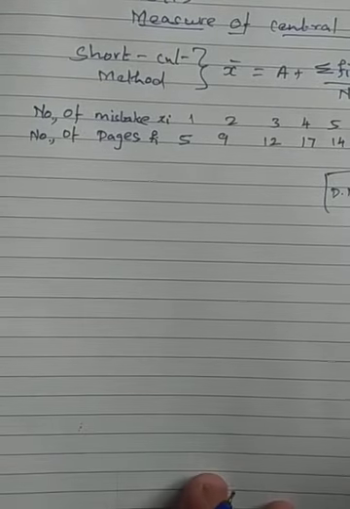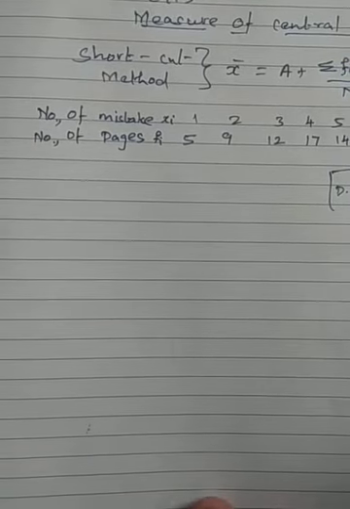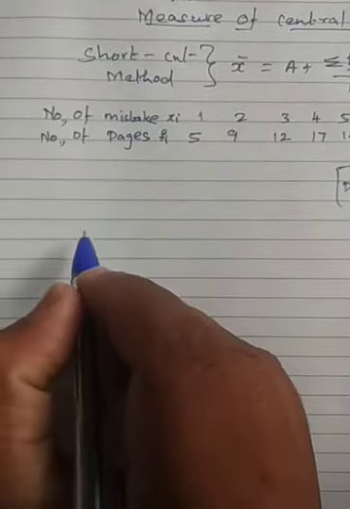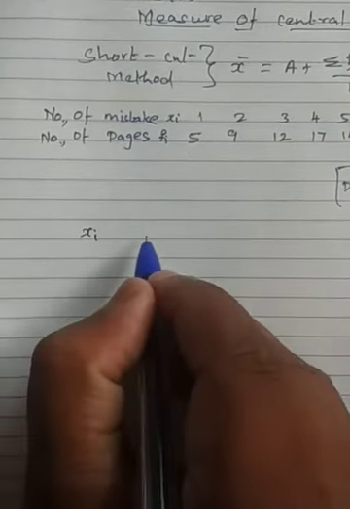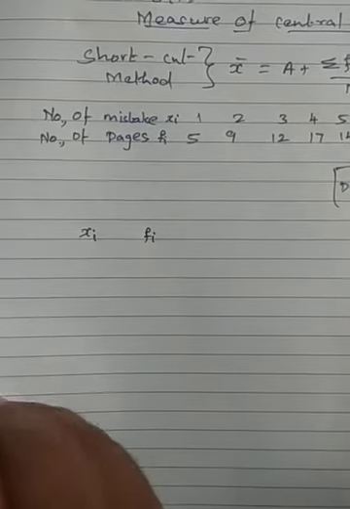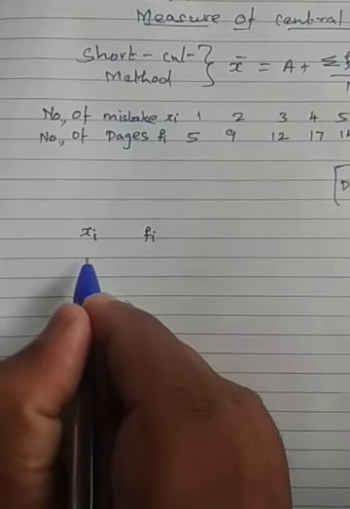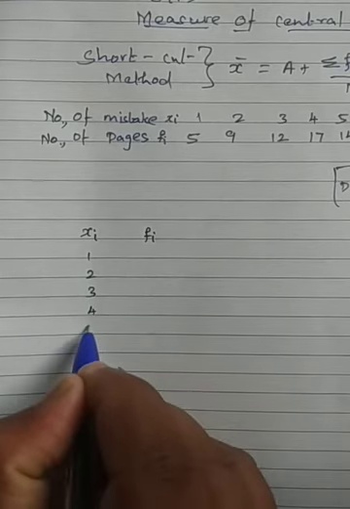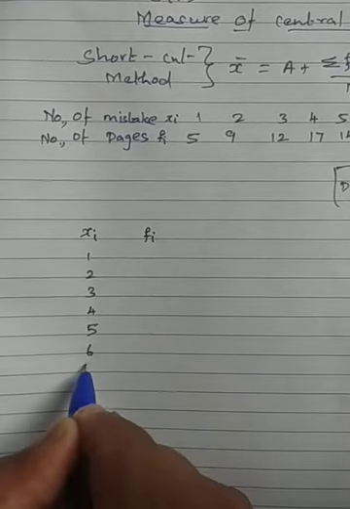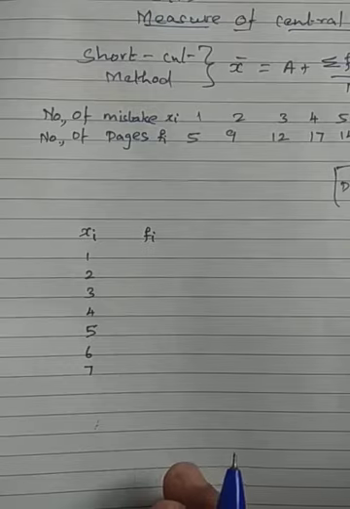So we need to construct a table. What will the table consist of? First we need to write xi, then we have fi, and xi fi. What is xi here? We are having 1, 2, 3, 4, 5, 6, then 7. These are the 7 values we are having.